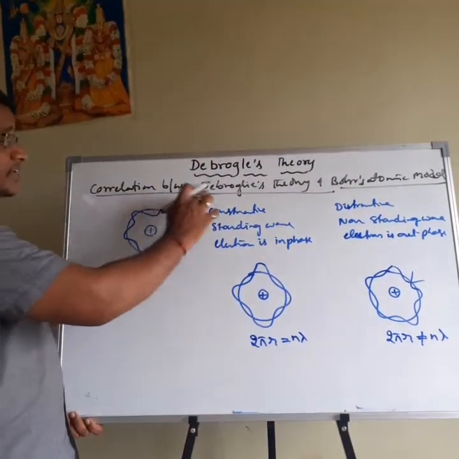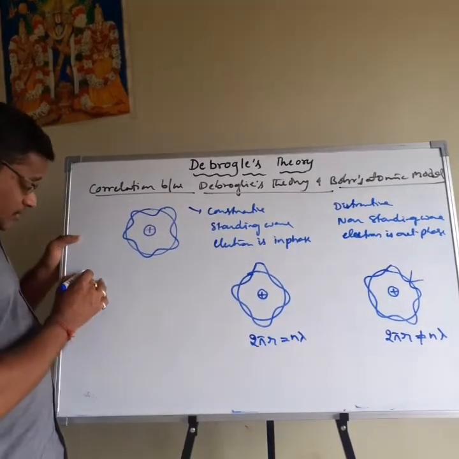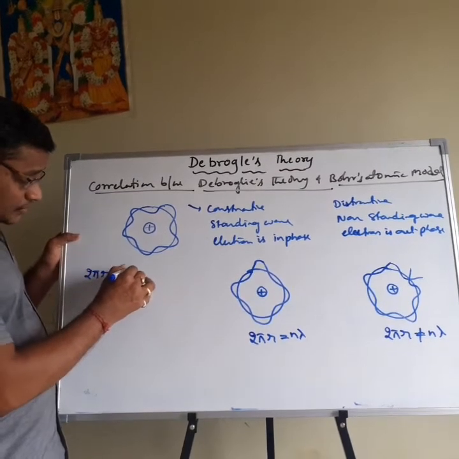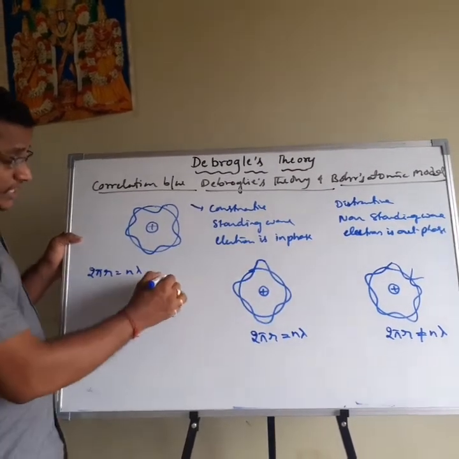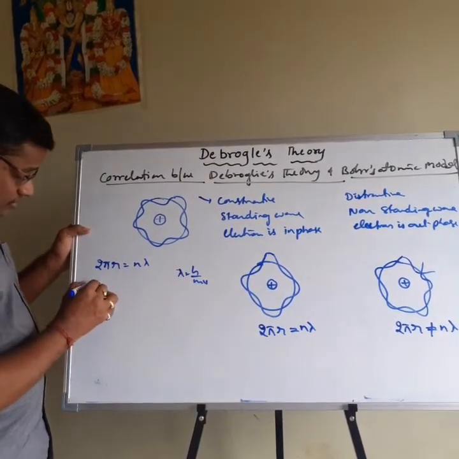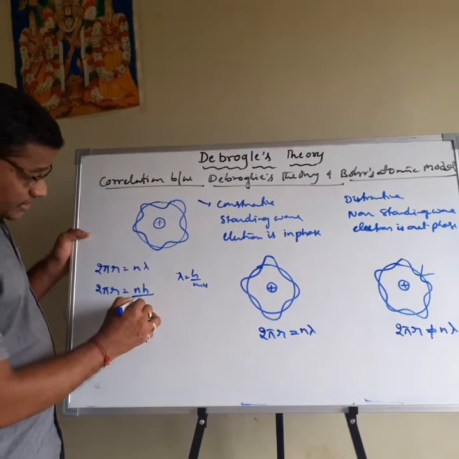Then what is the relation between the de Broglie theory and Bohr's atomic model? What is the formula here? 2 pi r is equal to n lambda, constructive. Here lambda is equal to h by mv. Then substitute that value in this equation. 2 pi r is equal to nh by mv.